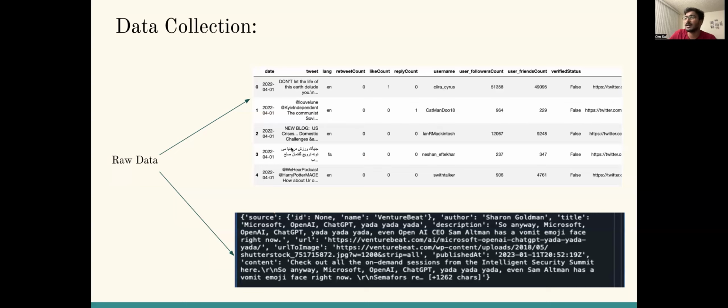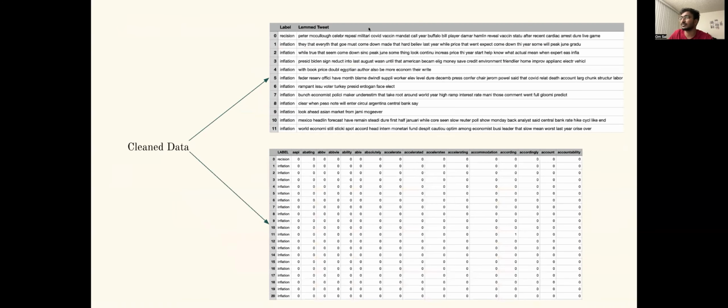After cleaning the Twitter data and News API data, the data is converted into text data with the respective labels. If you see, this text data is converted into count vectorized data after applying the count vectorizer. We will be applying different models on this count vectorizer data to obtain results.